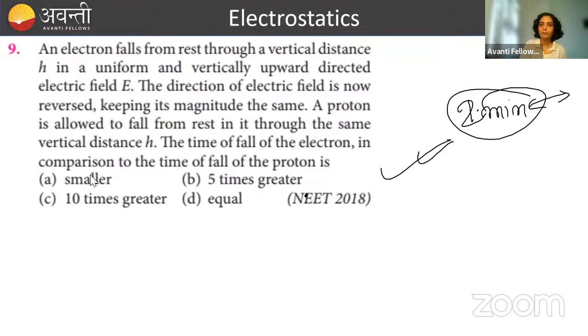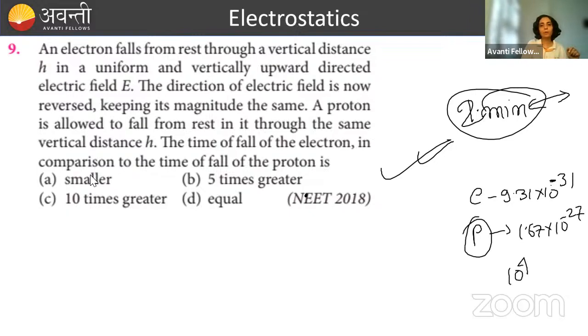Hyderabad. No. Think more carefully. Proton है, एक इलेक्ट्रॉन है. There is difference in their masses, right? मैंने very first class में very first page I have showed you कि what? I have shown you what? Electron has a mass of 9.31 into 10 to the power minus 31. And proton has a mass of 1.67 into 10 to the power minus 27. I said you, proton is some 10 to the power 4 times approximately heavier than that of what? Electron. Masses are different. Consider it, please.